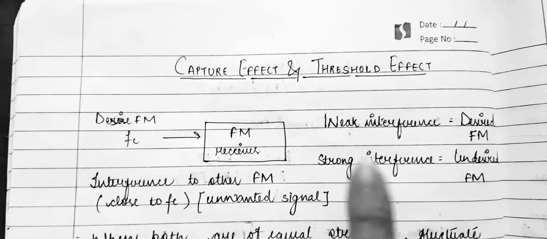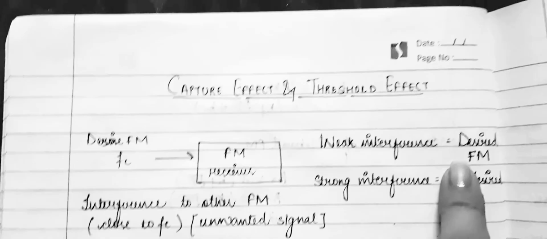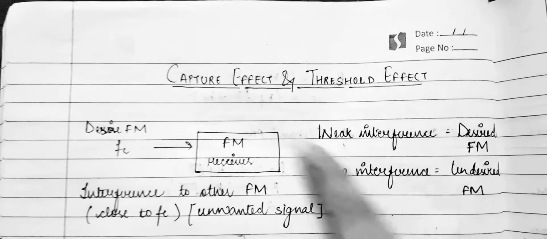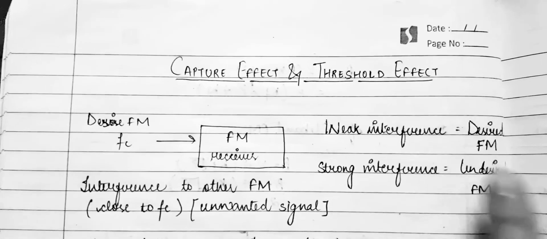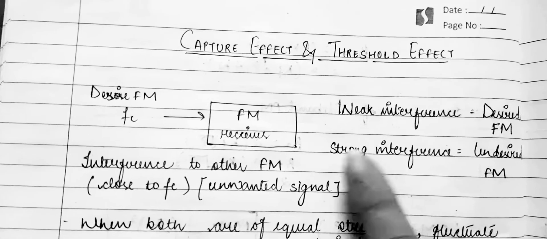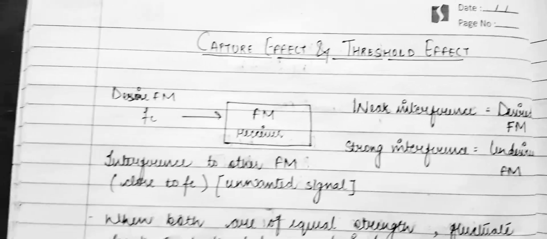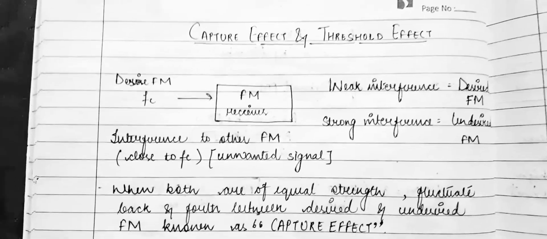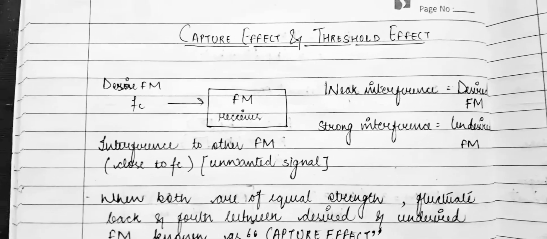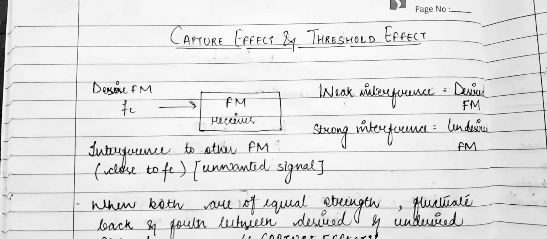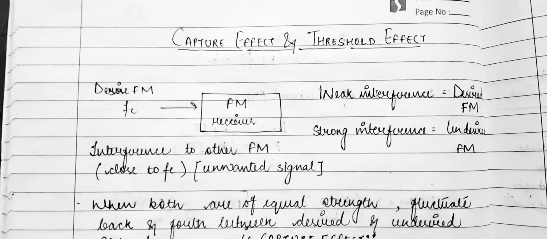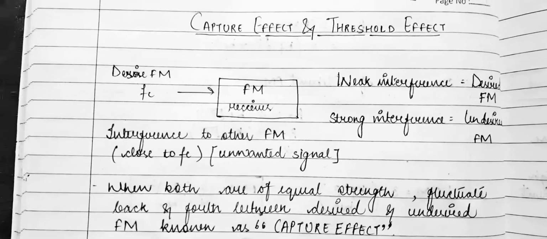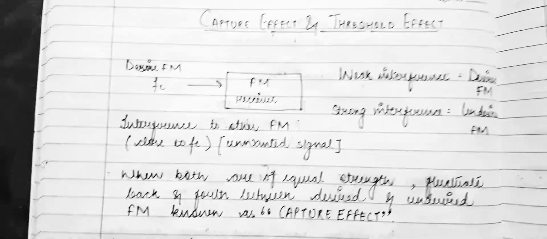If your desired FM is equal to a weak interference, and if it is an undesired FM, then it will be a strong interference, that is interference to the other FM, your unwanted signal. When both are of equal strength, it will fluctuate back and forth between your desired and your undesired FM, and that is known as your capture effect.